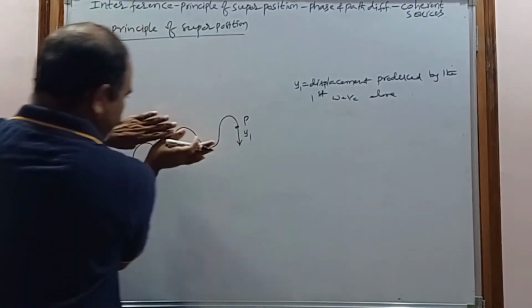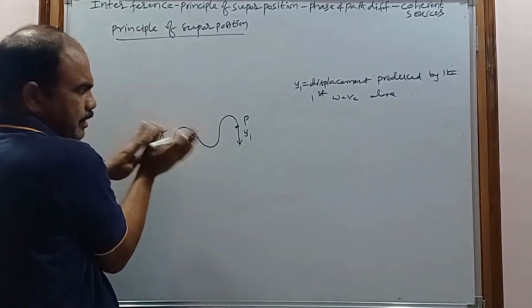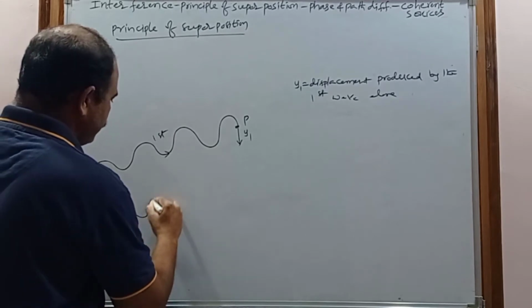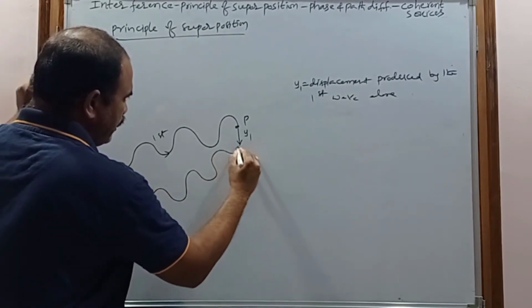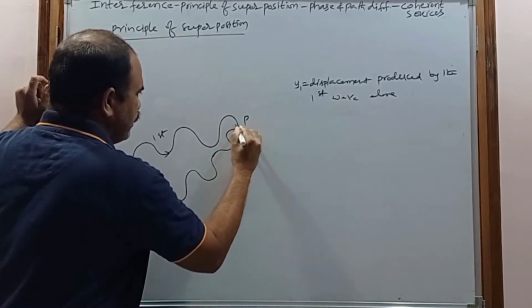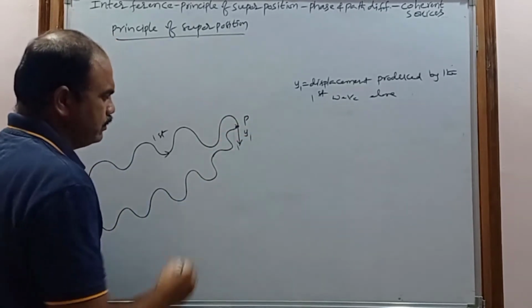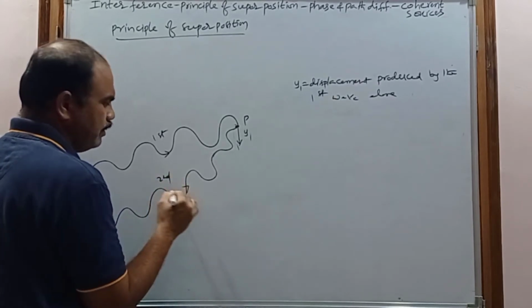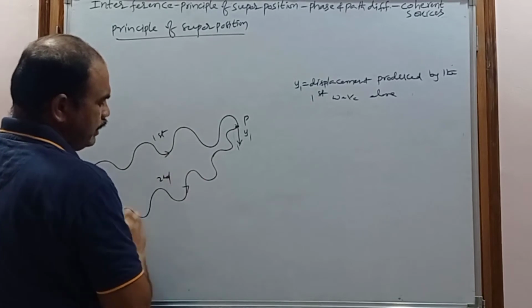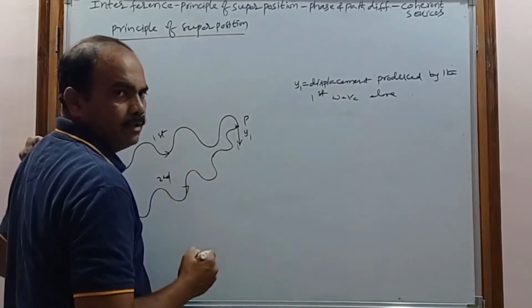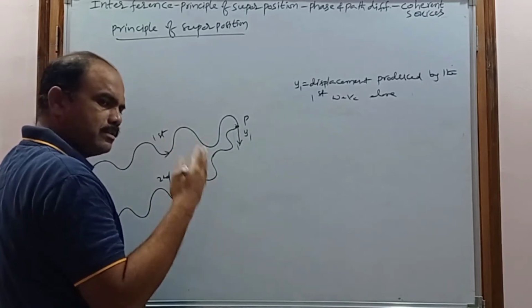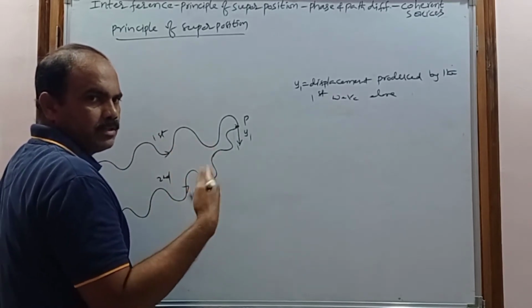Now forget about the first wave, suppose the first wave is not there. Consider the second wave, which is also traveling in the medium and reaches this particle. When the second wave reaches this particle, again the particle absorbs the energy from the second wave and starts simple harmonic motion.